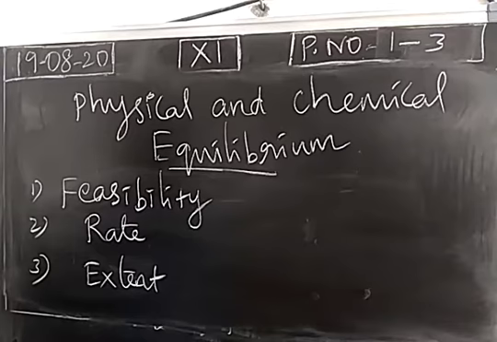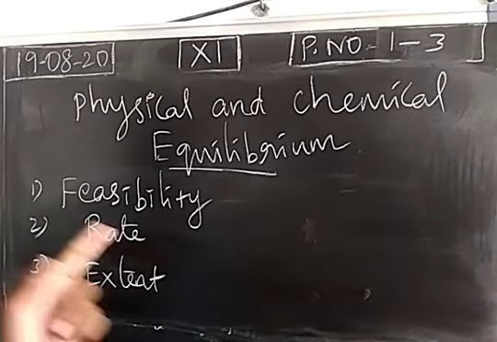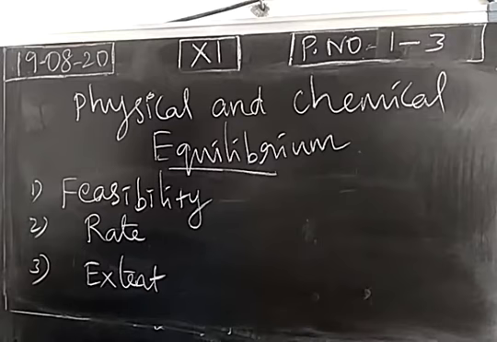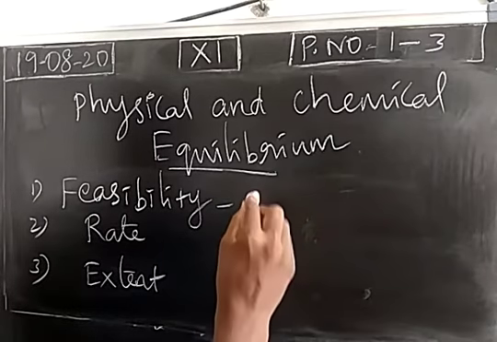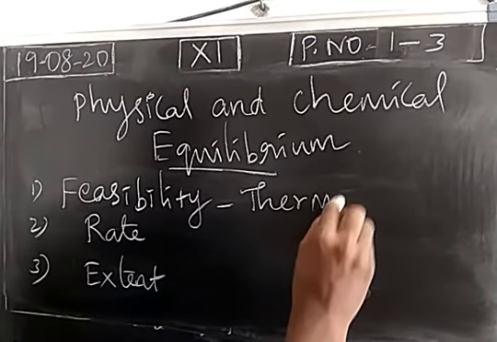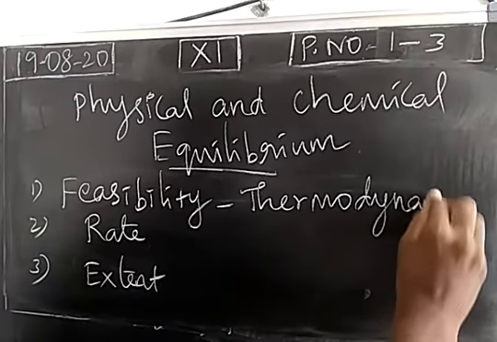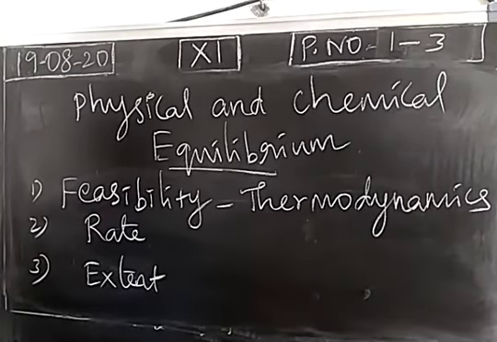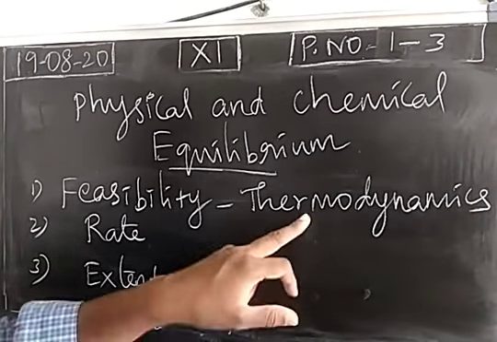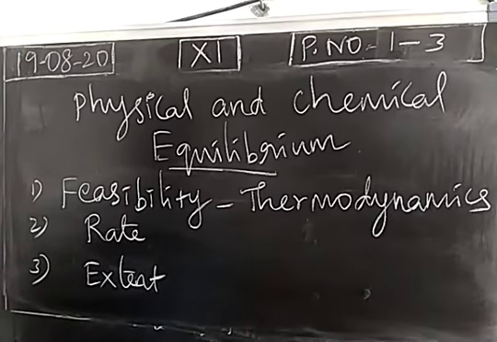Feasibility means possibility, whether a reaction will take place or not. Will the reaction proceed or not? Right? So feasibility of a reaction predicts the possibility of the reaction. Will it take place or not? So this is obtained from thermodynamics data. So this is 7th lesson, okay. So from the thermodynamical data, we can predict the feasibility of a chemical reaction or a process.